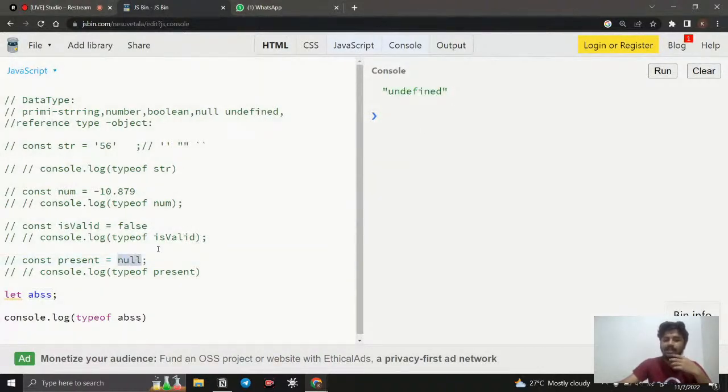So what is the difference between null and undefined? With null, the space is occupied, but it is empty. But with undefined, the value itself is not there. It is declared, but it is not in use. So that is going to be undefined. Okay, so these are all the primitive data types. Everything has its use cases in programming.